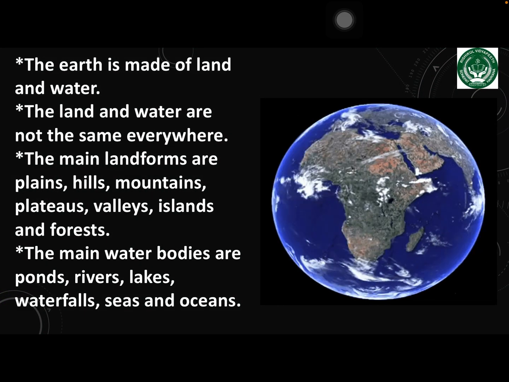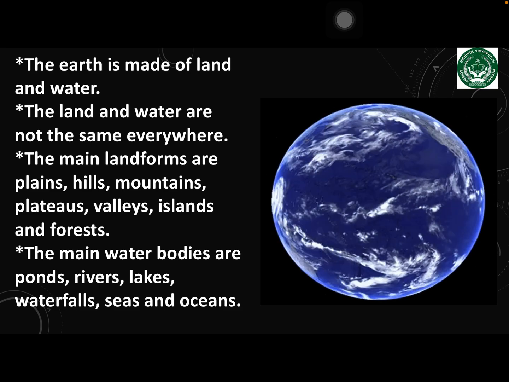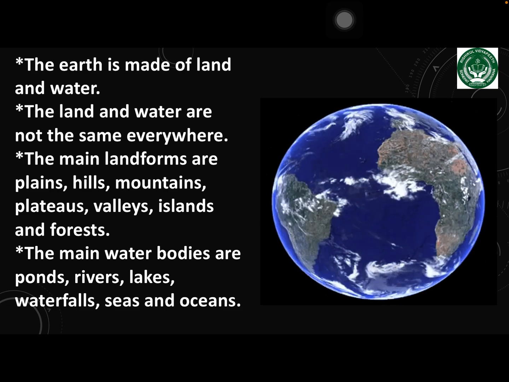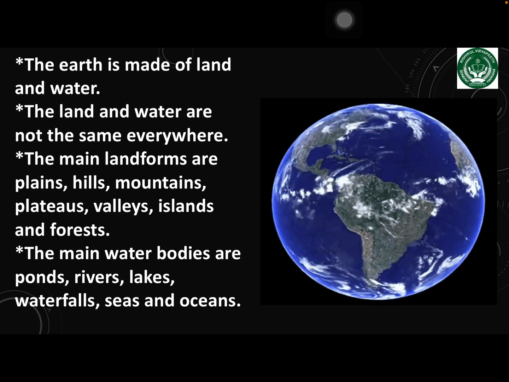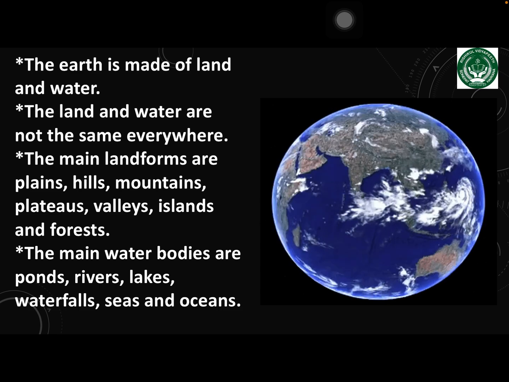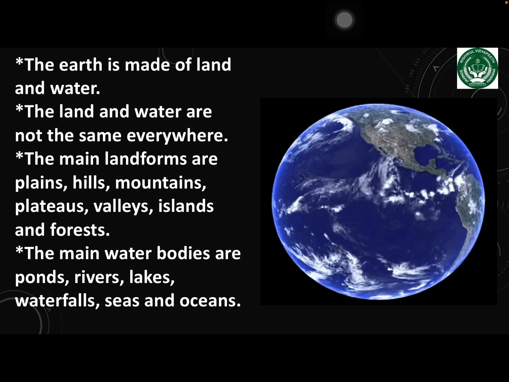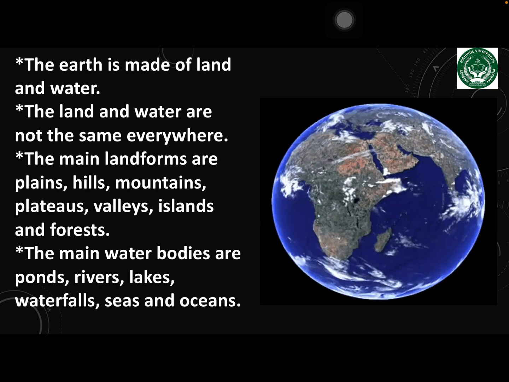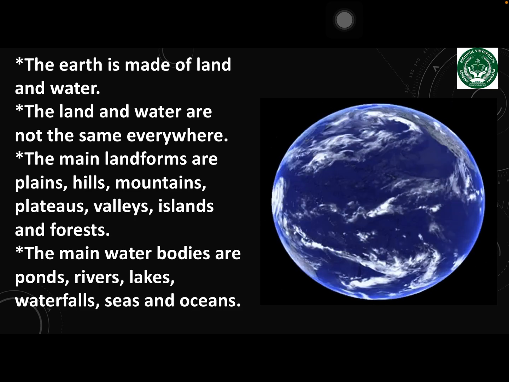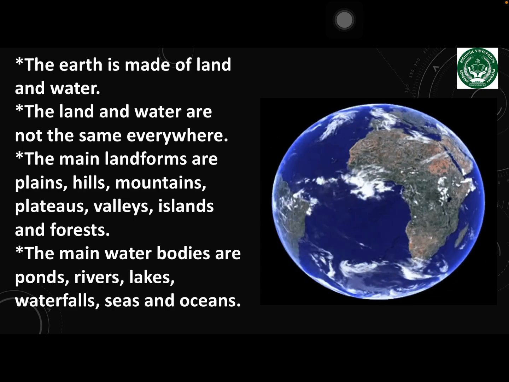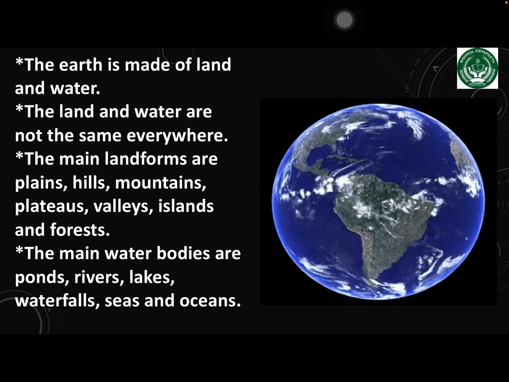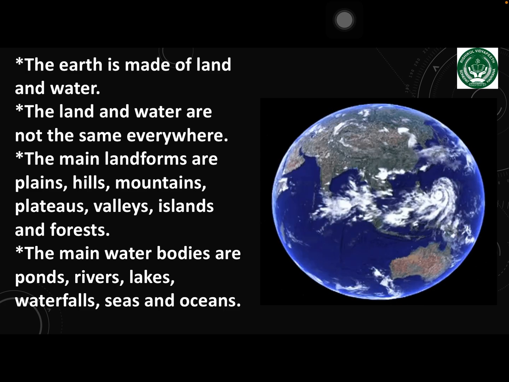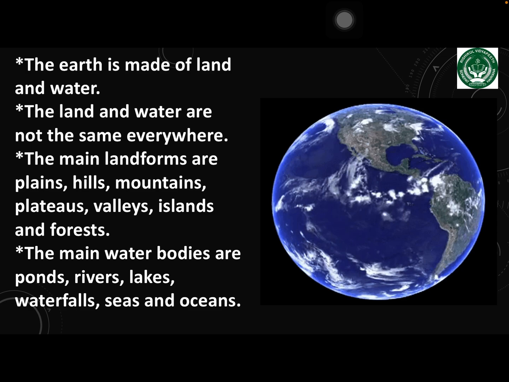Dear students, in this video you have learned that the earth is made up of land and water. The land and water are not the same everywhere. The main landforms are plains, hills, mountains, plateaus, valleys, islands and forests. The main water bodies are ponds, rivers, lakes, waterfalls, seas and oceans.